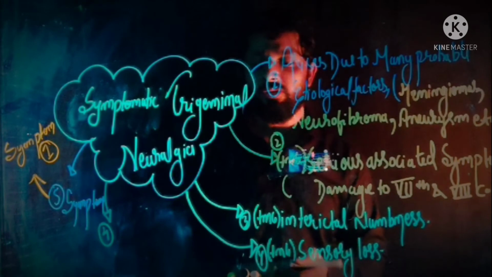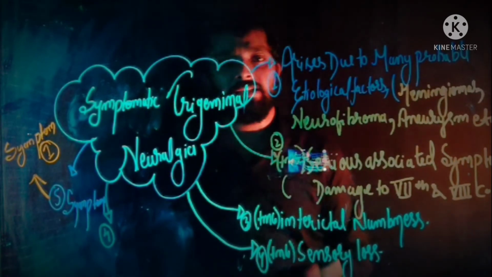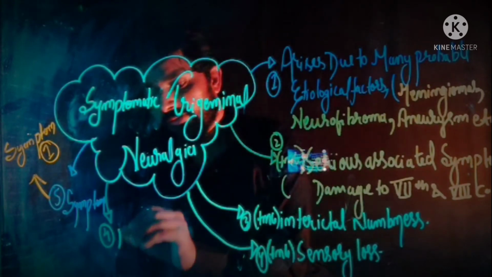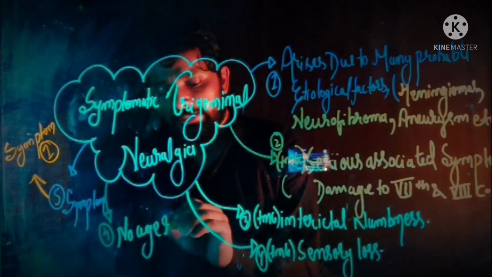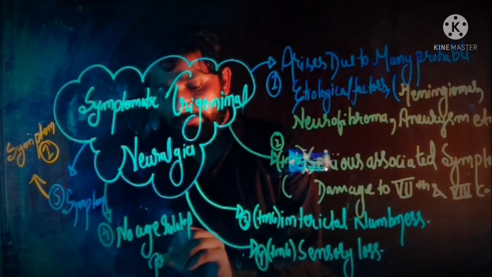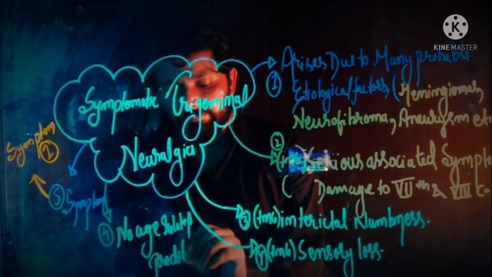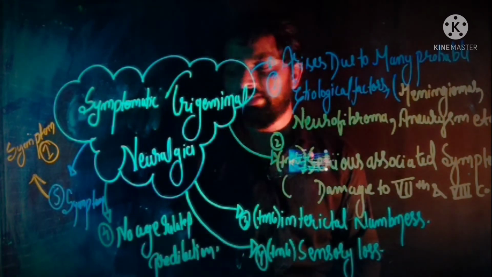Now when we talk about the age, there is no age related predilection.